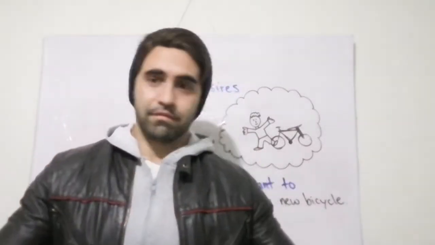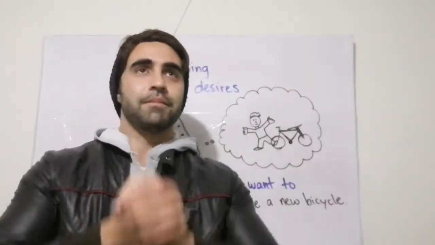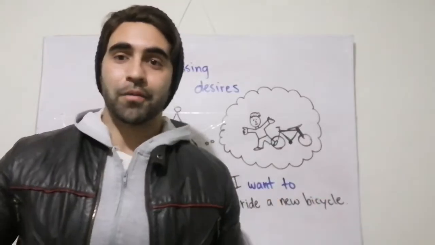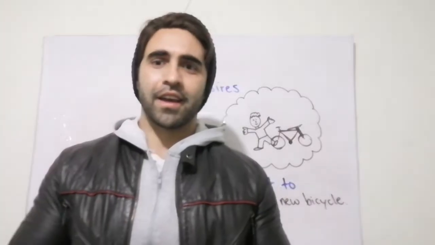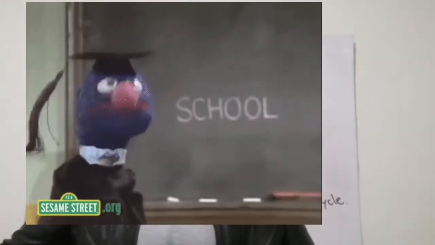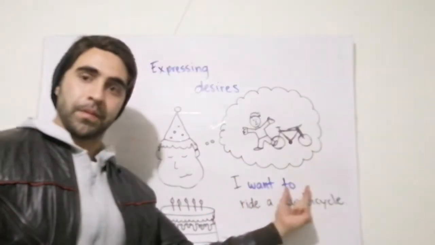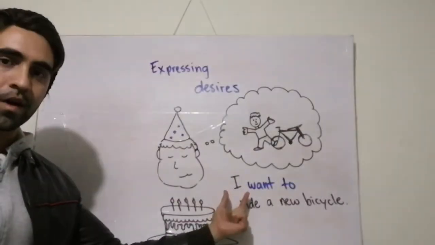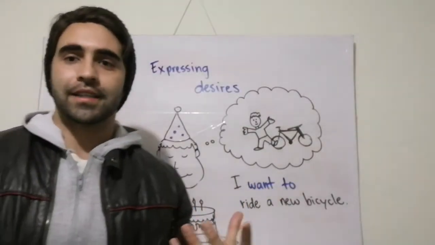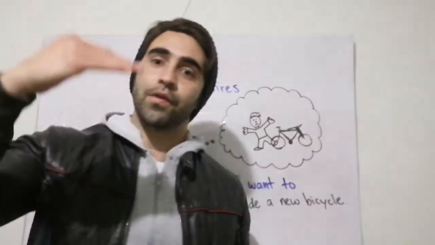As a little guy, usually we think or we dream about many things. For example, when I grow up, I want to be an astronaut, or I want to work as a president. Or I want to be an English teacher, right? Now, the important thing here is the verb want to. Because when we use the verb want to, we express desires. We express things that we want generally for the future.